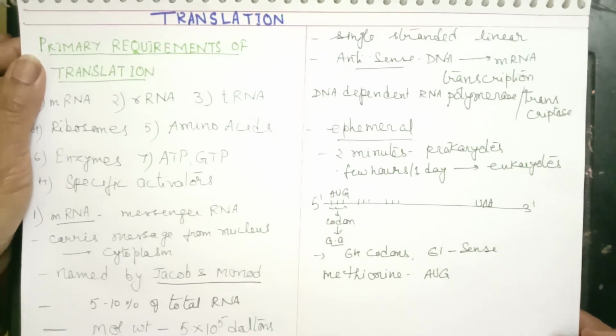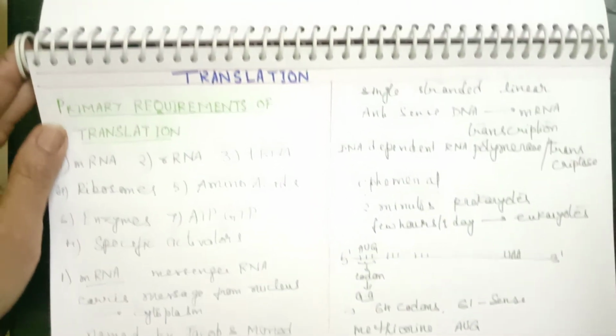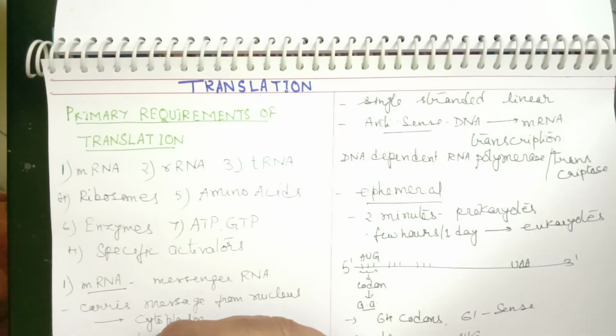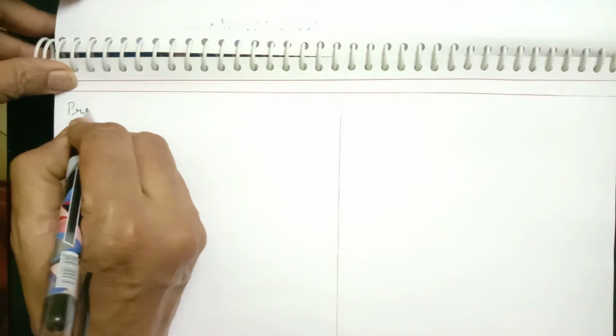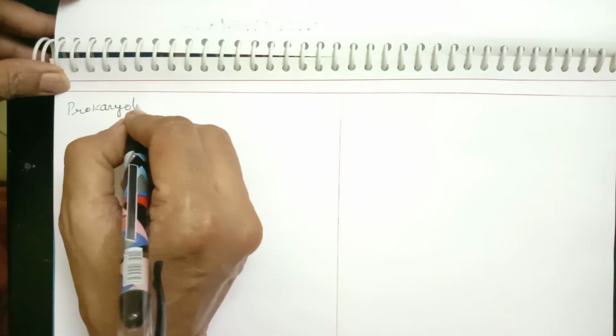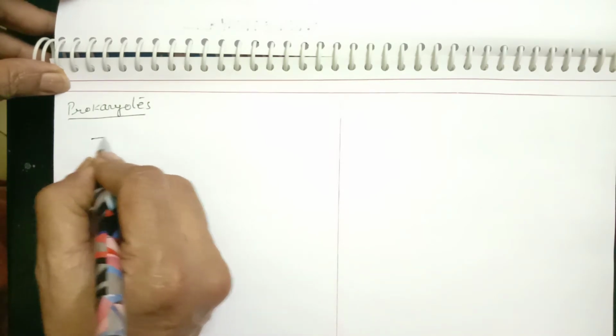Now I'll give you the diagrams of the structures of mRNA which take part in the process of translation in prokaryotes and in eukaryotes. Let us see first the structure of mRNA, first in the case of prokaryotes. Let us see what the sequences and structures are in prokaryotes.